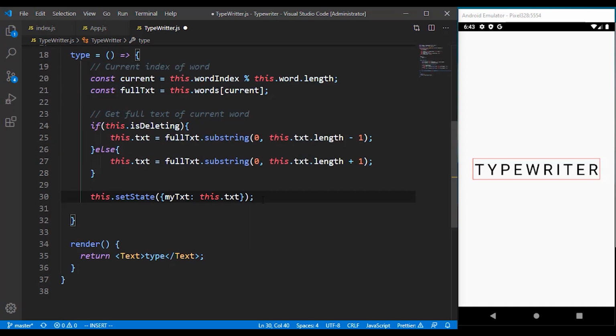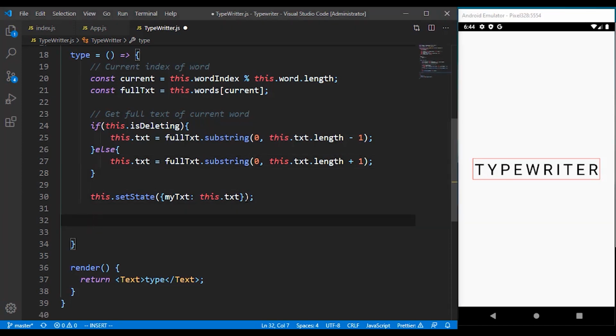So if we run this, we only have to get the first word, which means that it is not deleting, which is going to start with 0 with 1. So if we are using typewriter, it's just going to be from 0 to t. So the next thing we have to do right now is to check if the word is complete.